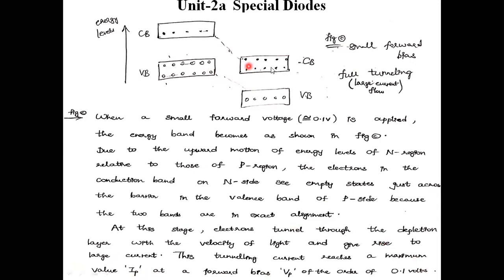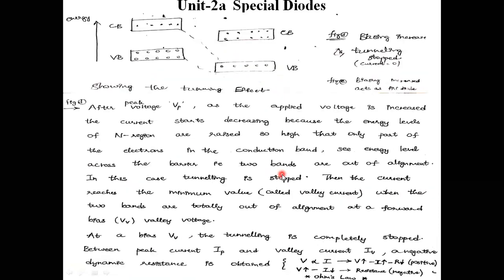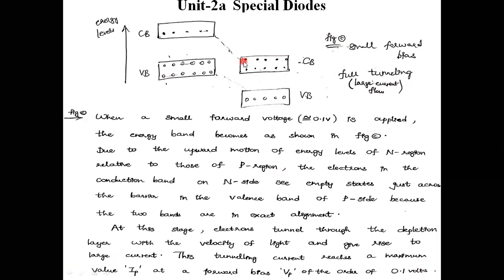The alignment is exactly aligned. This valence band and the conduction band are both aligned here. After alignment, the jumping of electrons or punching of these electrons into the p side, that process is known as tunneling. Here, after tunneling, by increasing the voltage, the current reaches the maximum point.